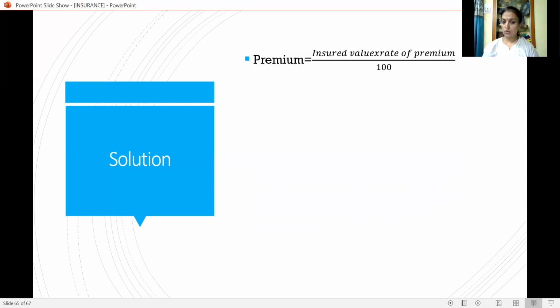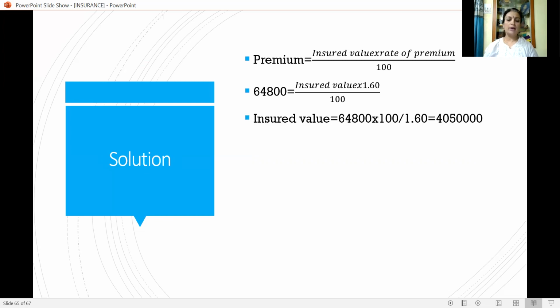So come friends, let us solve the problem. Premium is equal to insured value into rate of premium divided by 100. So premium is 64,800, which is equal to insured value into 1.60 divided by 100. So insured value is 64,800 into 100 divided by 1.60. That is 40,50,000.